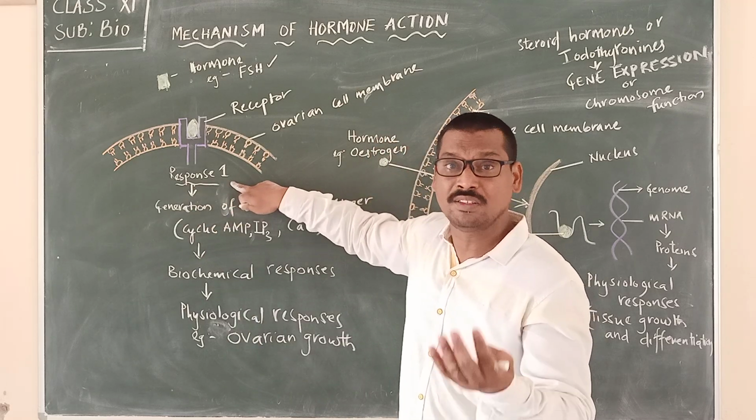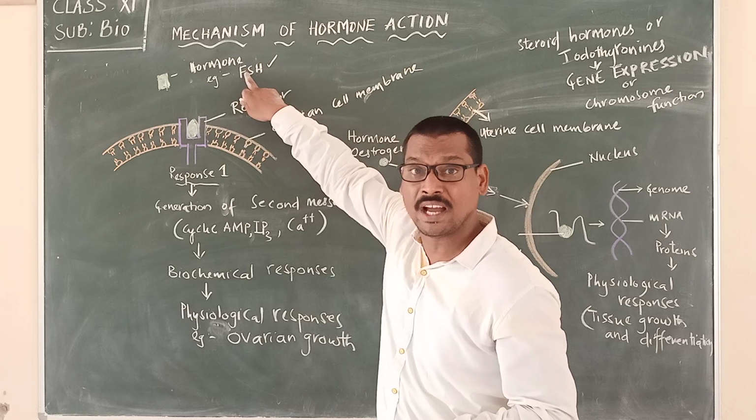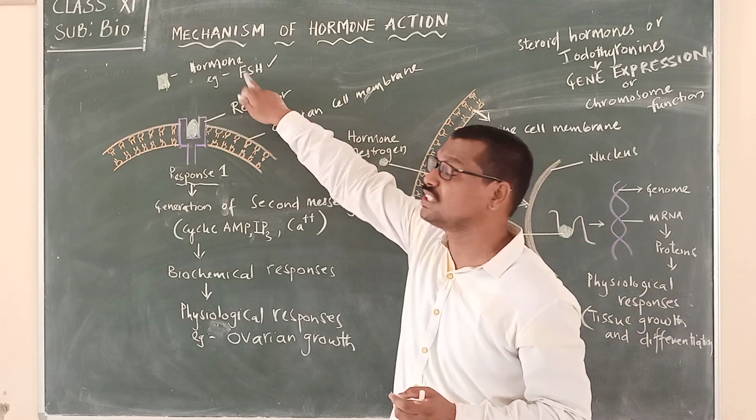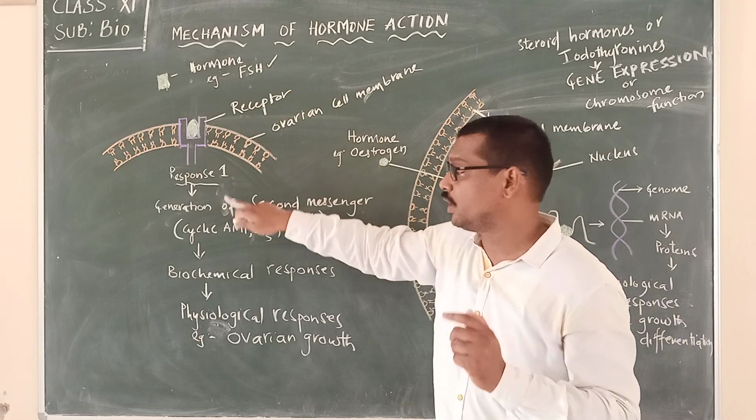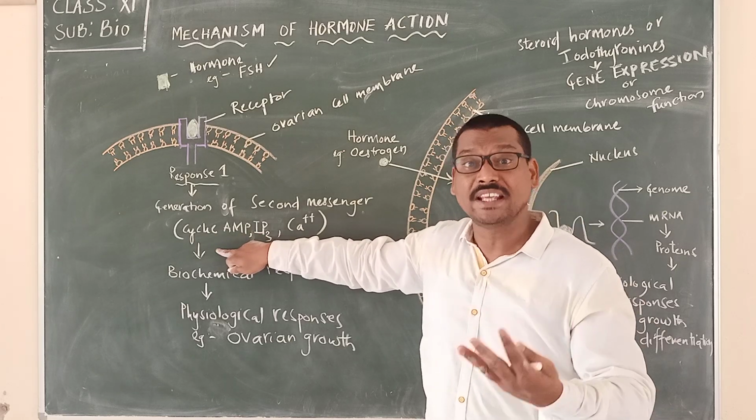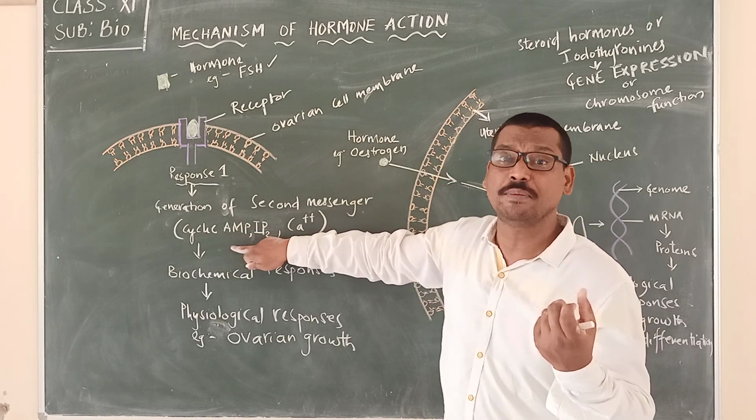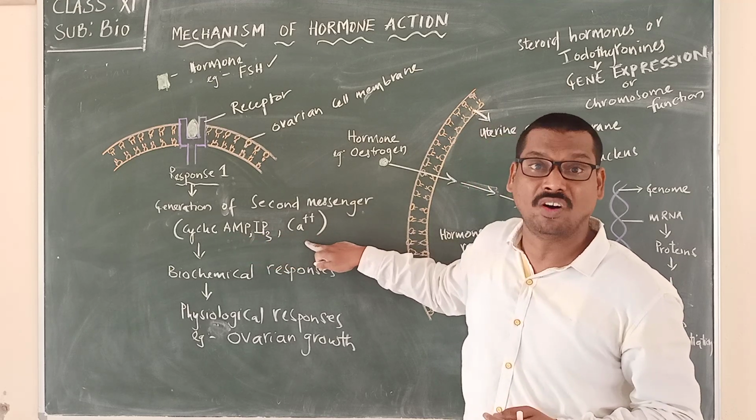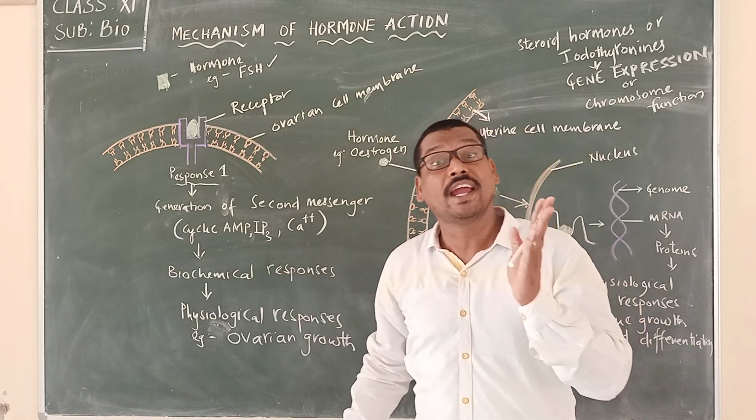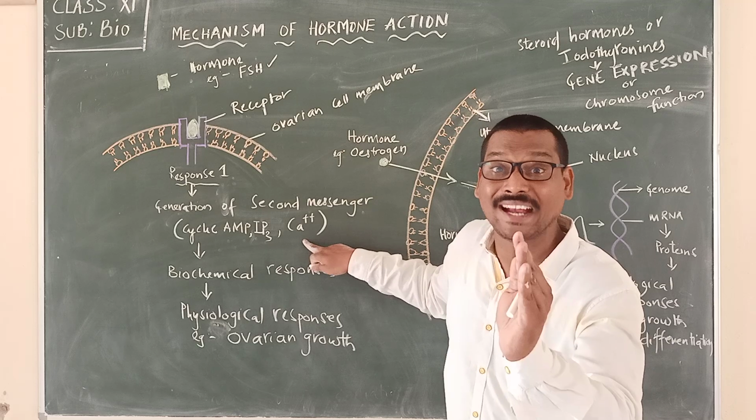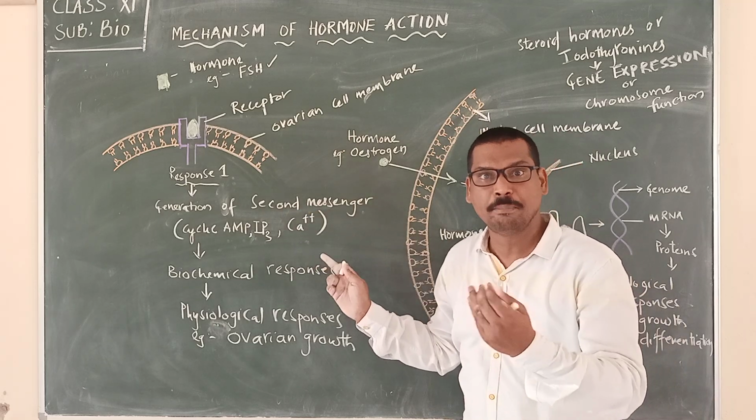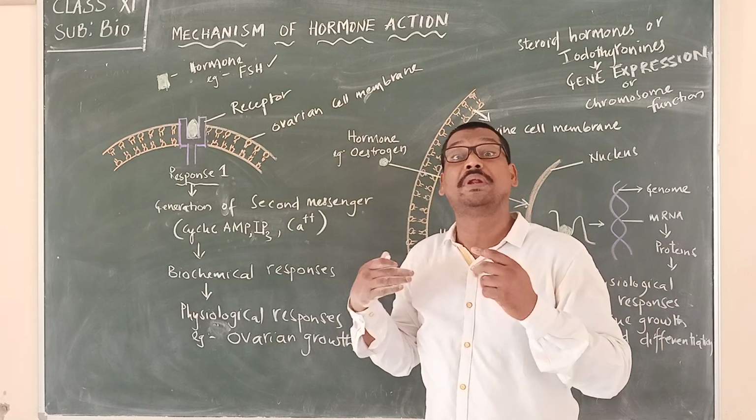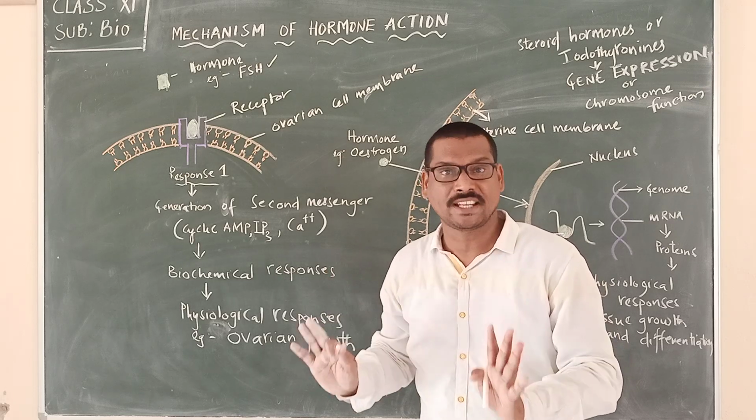So there will be a response one, which is stimulated by the follicle stimulating hormone binding to the receptor, and generation of a second messenger, means this is the first messenger we are saying. Now for the second messenger to carry this particular function, there will be different types of chemical substances called cyclic AMP or IP3 or calcium ions. Cyclic AMP is cyclic adenosine monophosphate. These chemicals will be acting as the second messengers, because the follicle stimulating hormone cannot directly enter inside the cell to bring up a particular physiological activity.